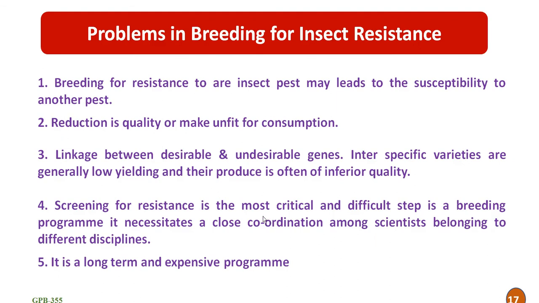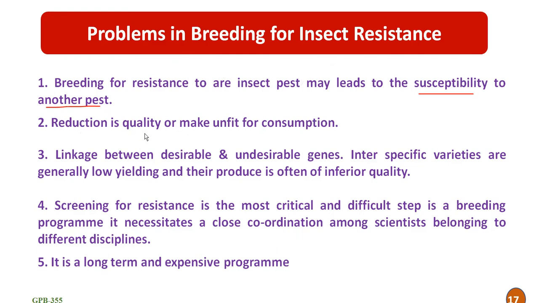Then what are the different problems encountered in breeding for insect resistance? First one, breeding for insect resistance may lead to susceptibility to another pest. While we are tackling one pest, there is a chance of infestation or susceptibility to another pest, or it may happen. So this is the limitation or major problem encountered in insect resistance.